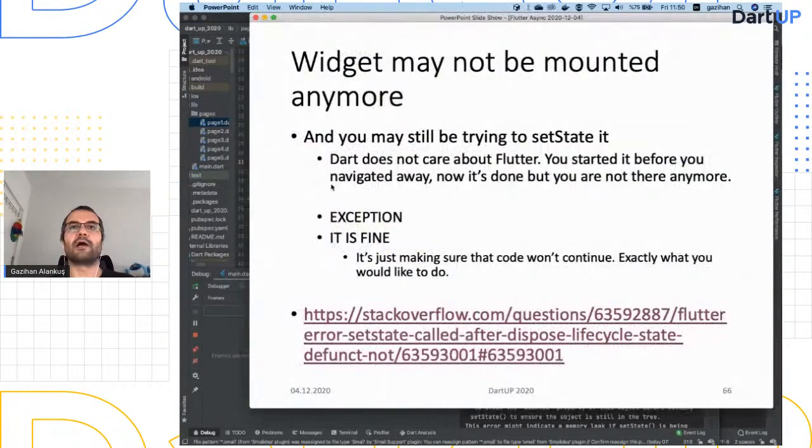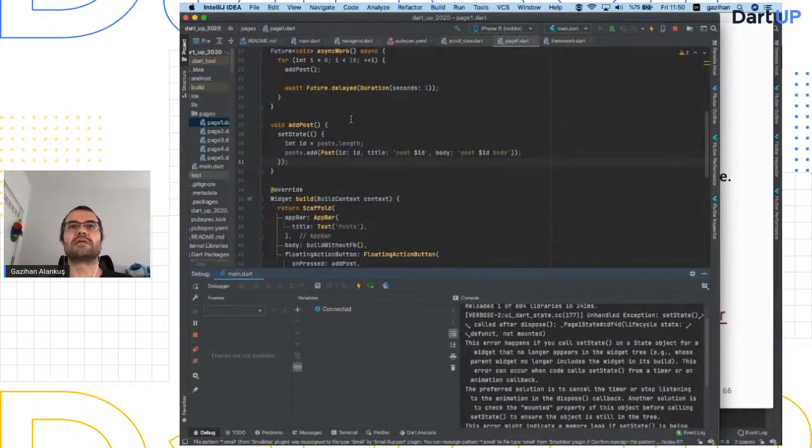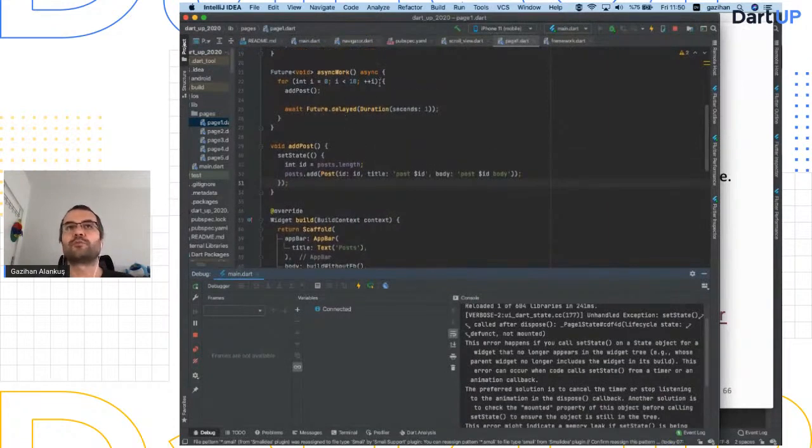I was thinking, why not just ignore it? But throwing an exception is the correct thing. And it's fine, because this code is not supposed to execute anymore. There is no button to press. Don't do that anymore, it says to me.